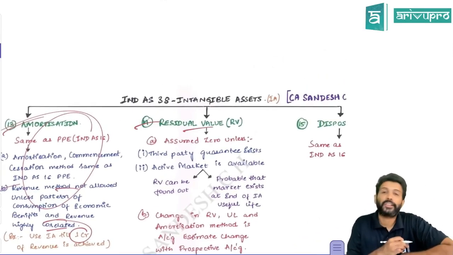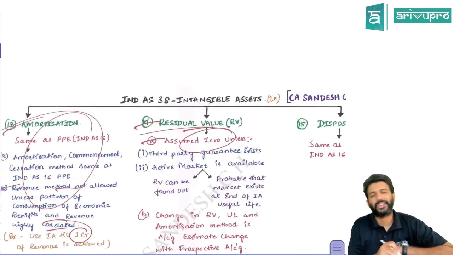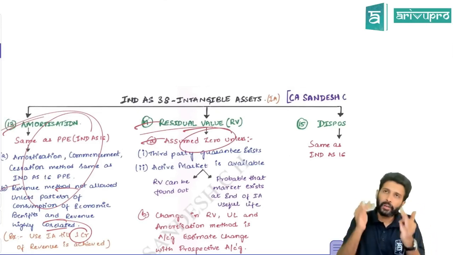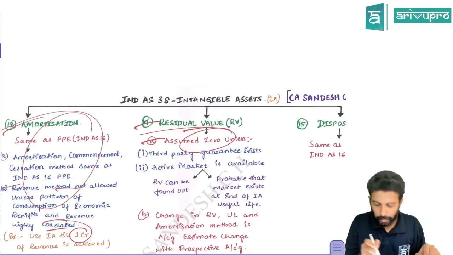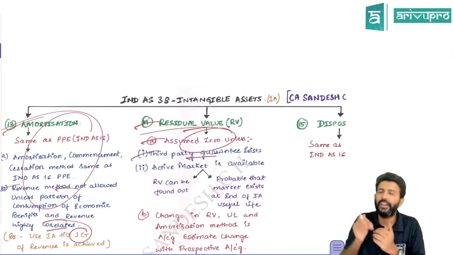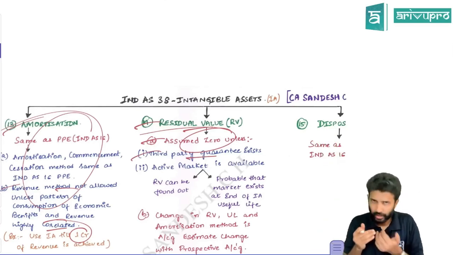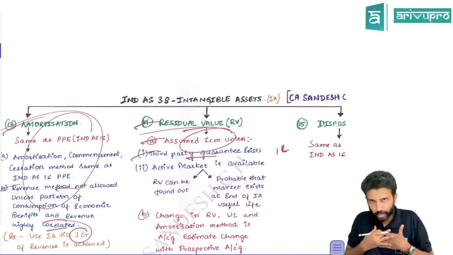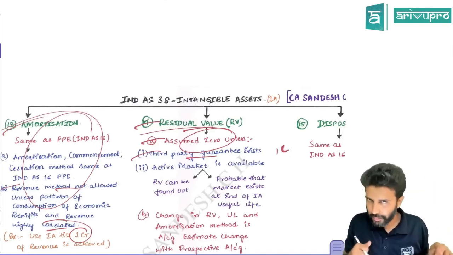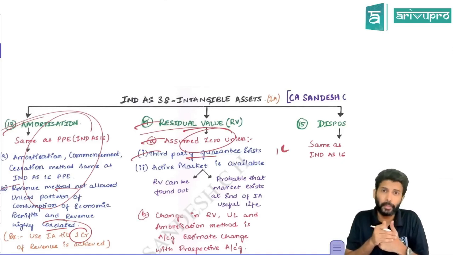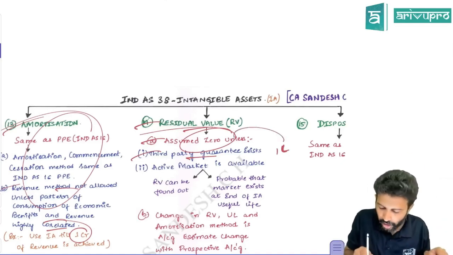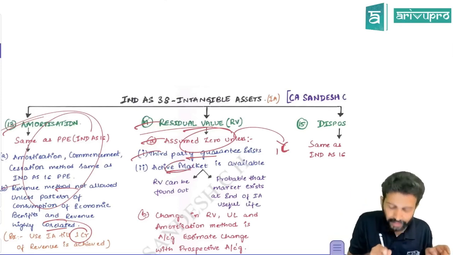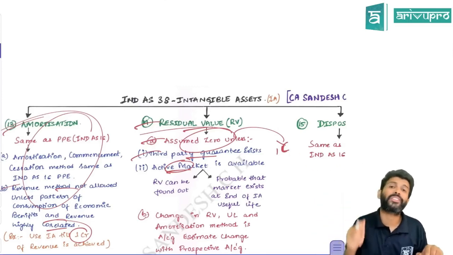Okay. Next is residual value. Generally, if there is no information, we assume the residual value of an intangible asset to be 0. However, you can take a residual value if there is a third party guarantee. Let's say a third party has come to us and told us, after 3 years, I'll buy your software for 1 lakh rupees. One entity has given me a guarantee that after 3 years, he'll buy the software from me for 1 lakh rupees. That means this 1 lakh can be adopted as residual value because a third party guarantee is there. If this is not there, check if there is an active market for that intangible asset, and whether you can find out the residual value from that active market.